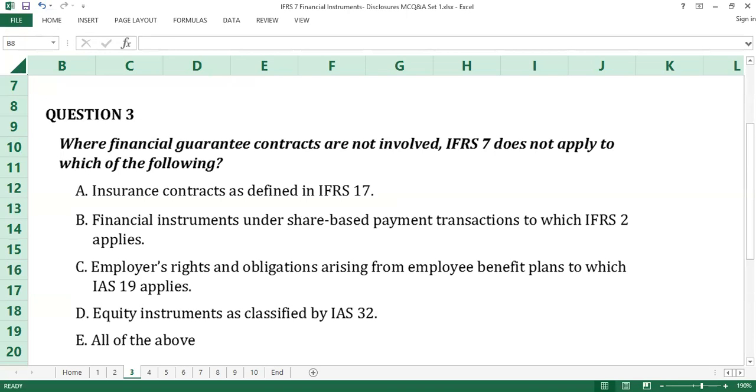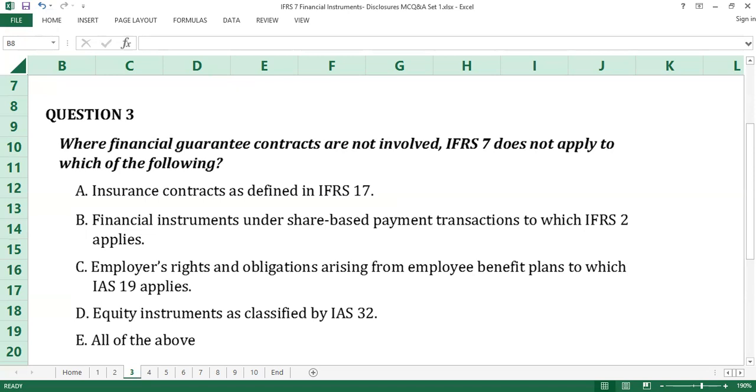Question number 3. The answer to question number 3 is E, all of the above. IFRS 7 does not apply to insurance contracts as defined in IFRS 17, especially as financial guarantee contracts to which IFRS 7 may apply under certain circumstances are not involved in this case.